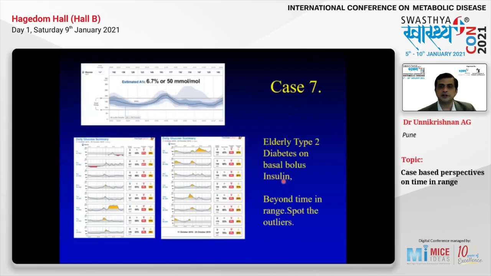This is an elderly gentleman on basal bolus insulin, and you will see that he's doing very well. Time in range is 75%. But if you see his record, on 2 days, his blood sugar was high. His glucose monitoring indicator is good at 6.7%. His daily average is good at 147. So this is to highlight this gentleman had eaten a bhaji, which is a high calorie food on just 2 days. And on those 2 days, it was a little high. But overall, it did not impact the time in range.